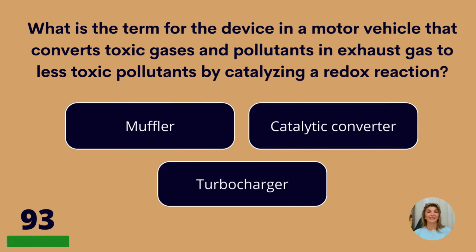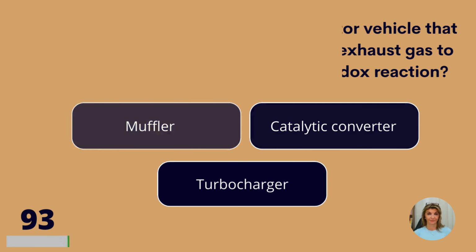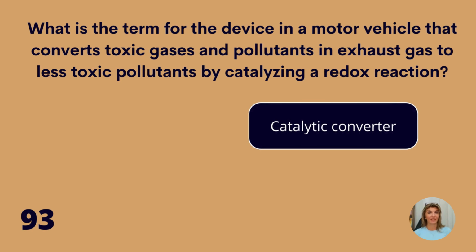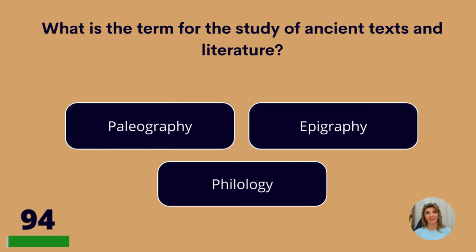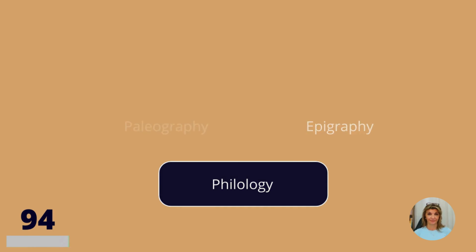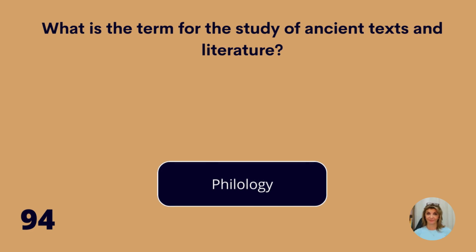What is a term for the device in a motor vehicle that converts toxic gases and pollutants in exhaust gas to less toxic pollutants? Muffler, catalytic converter, or turbocharger? Catalytic converter. What is a term for the study of ancient texts and literature? Paleography, epigraphy, or philology? Philology.